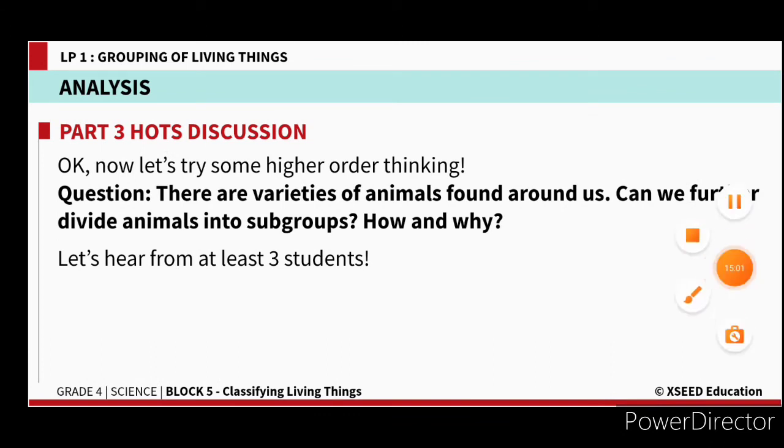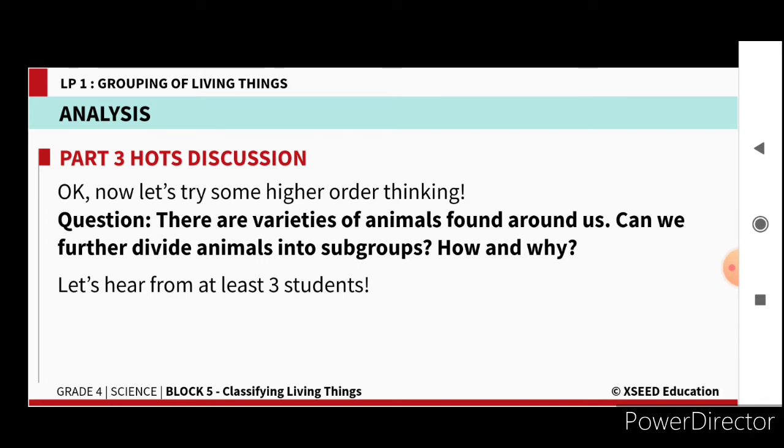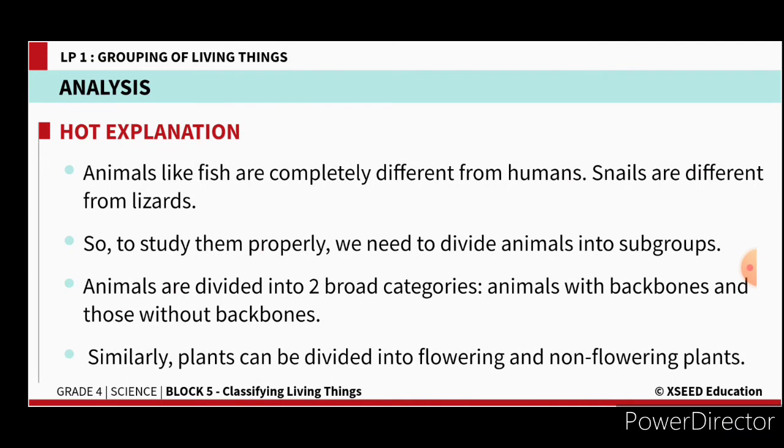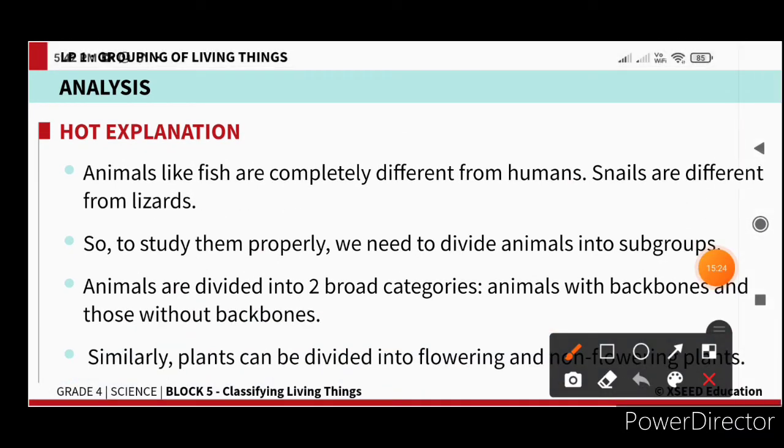Now, there are varieties of animals found around us. Can we further divide animals into subgroups, and how and why? Yes, definitely we can divide the animals into further groups, like some have a backbone, some do not have a backbone. So based on the backbone, we can further divide the animals.